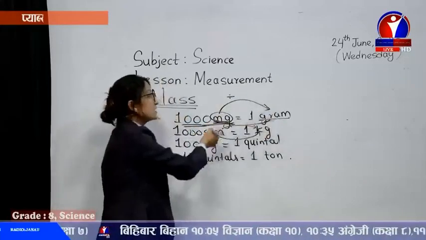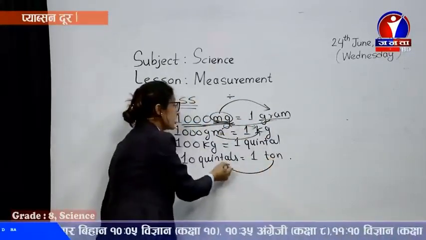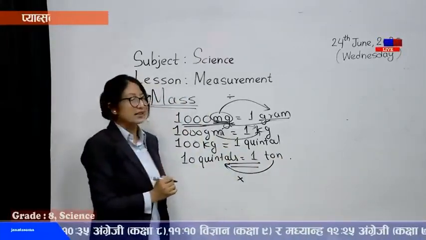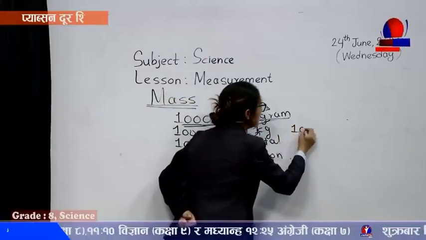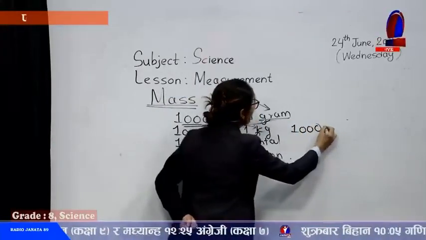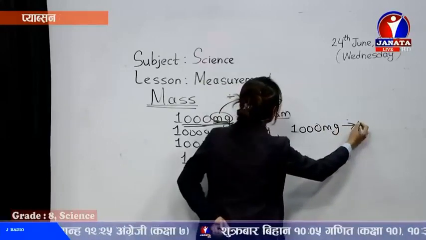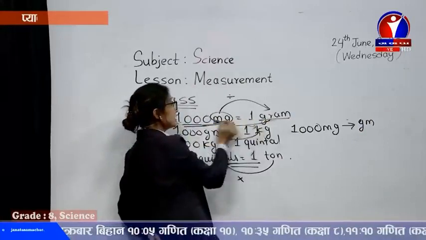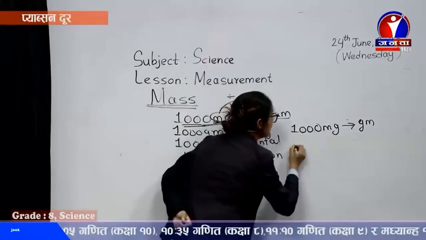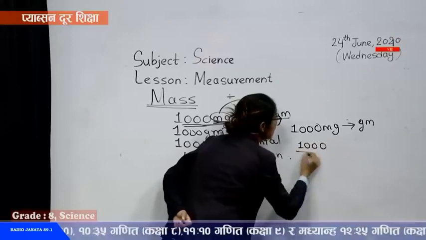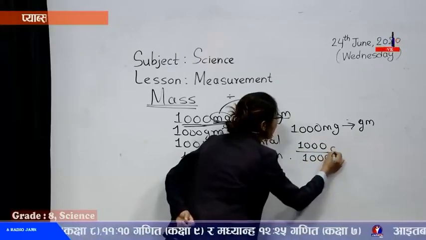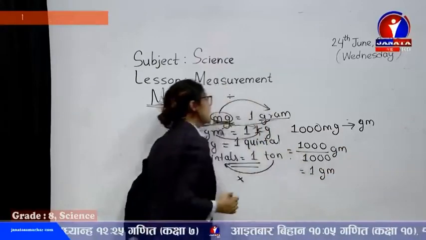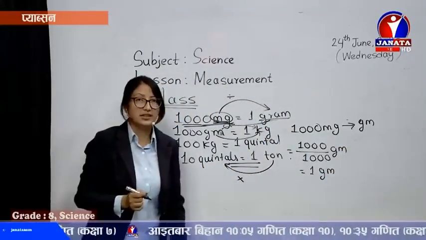If it's changing from a bigger unit to a smaller unit, you have to multiply by the same relation. For example, if you have 1000 milligram and you have to change this into gram, the standard relation is this one, so we divide 1000 by 1000, and now it's changed into 1 gram. These conversions I think you have already learned in previous classes also.